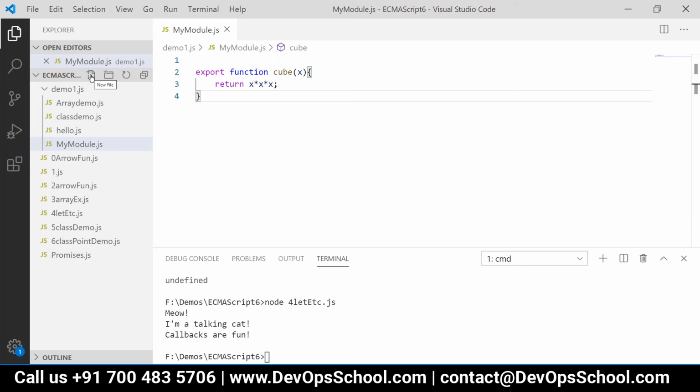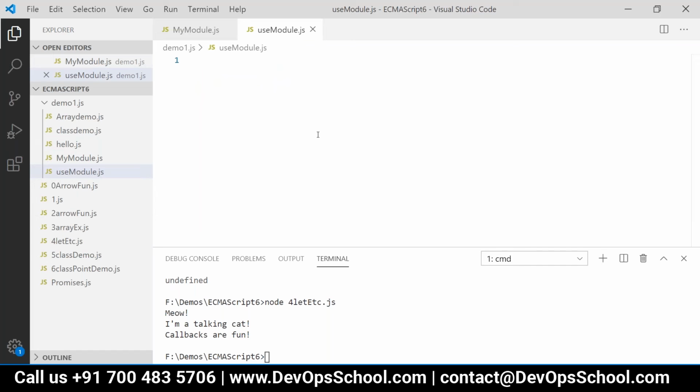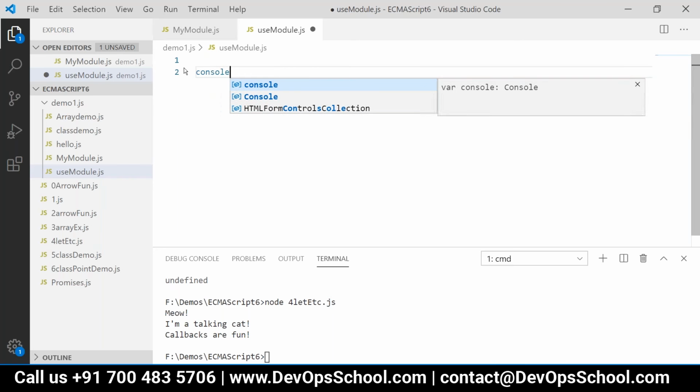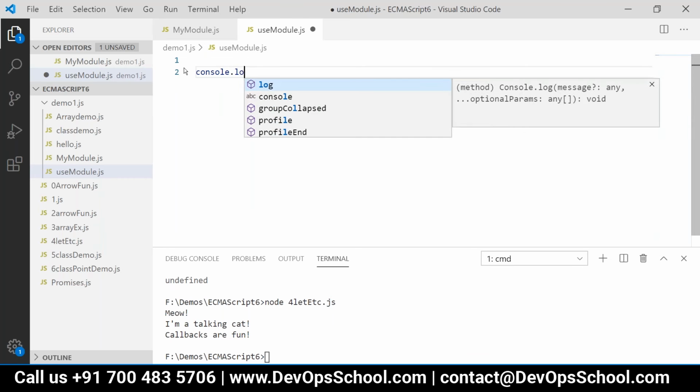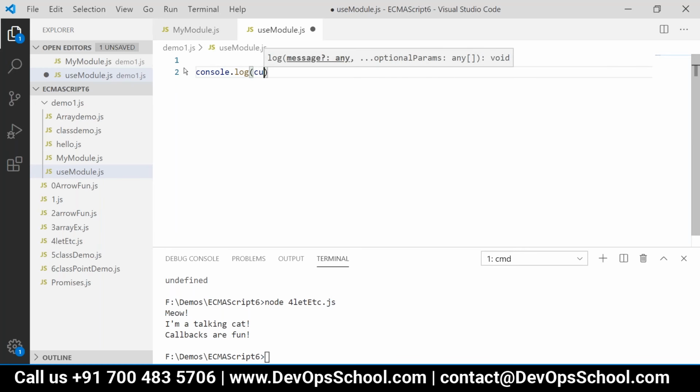Let us have one more file now, maybe use module.js. Now here what we are going to write? Suppose I want to use that cube function, right? So I want to use console.log and I want to write here cube, and I will pass some number.